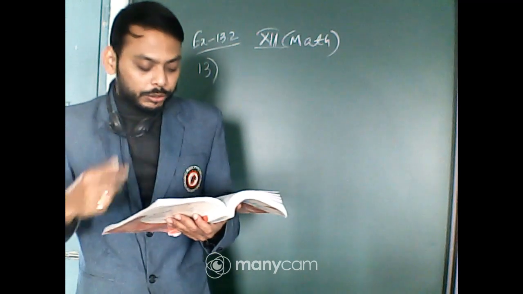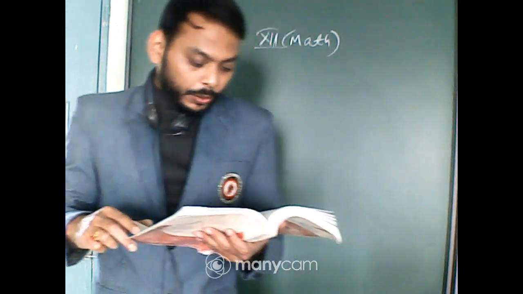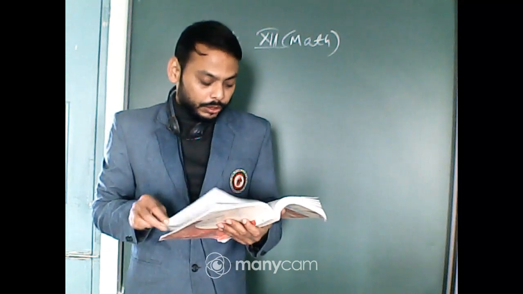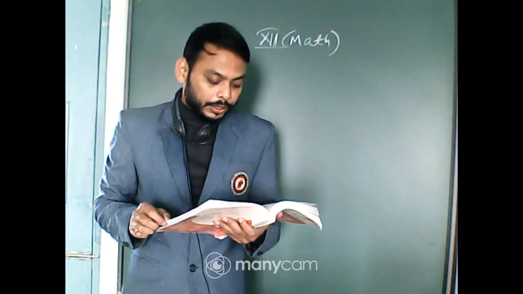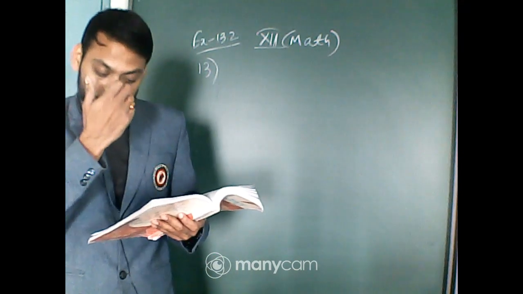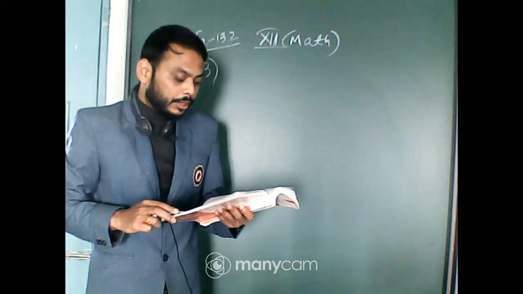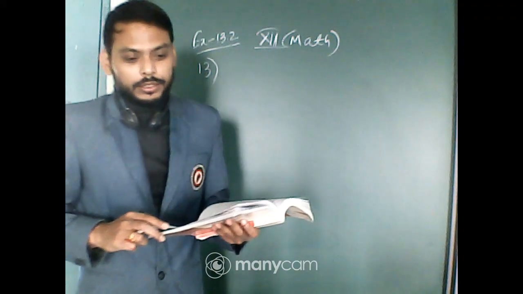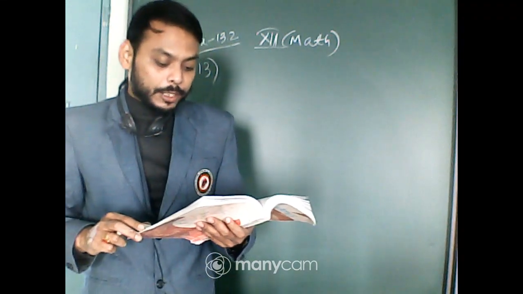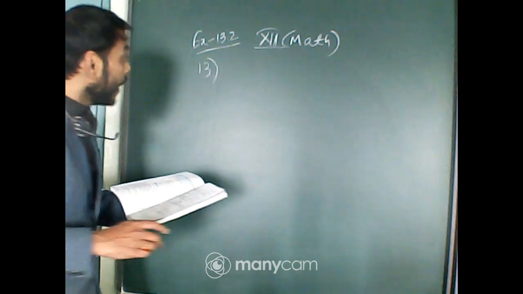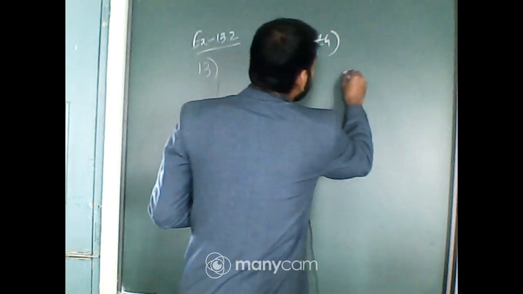So first of all, go through the problem. Question number 13. Who are joining the class, please go through the problem. Question number 13. Two balls are drawn at random with replacement. Okay, this is very important one. With replacement from a box containing 10 black and 8 red balls.